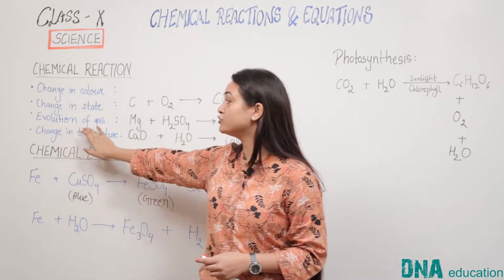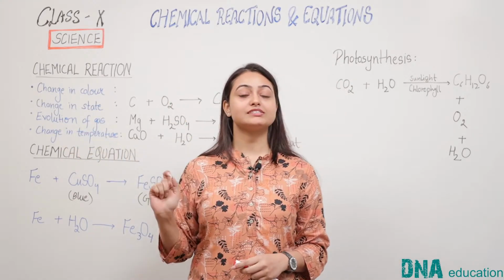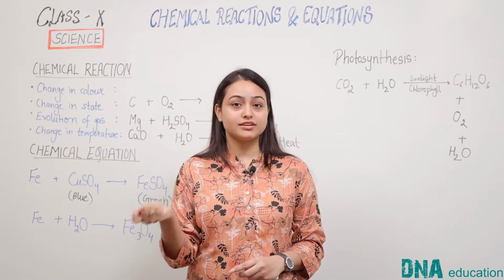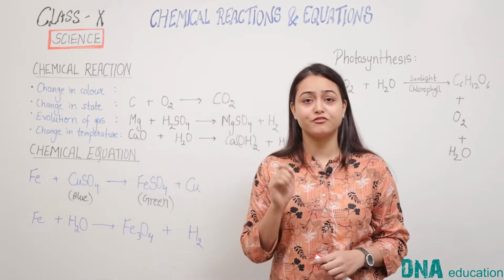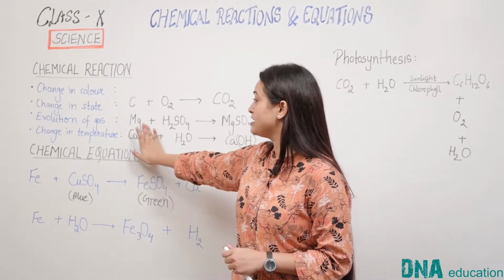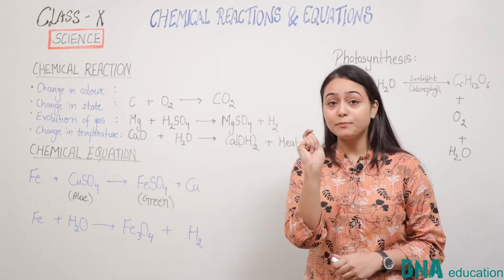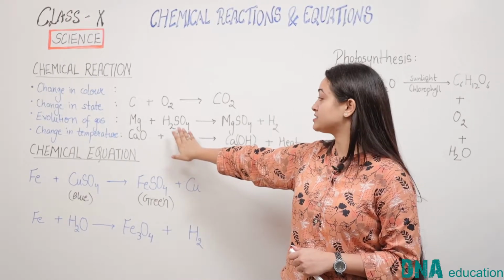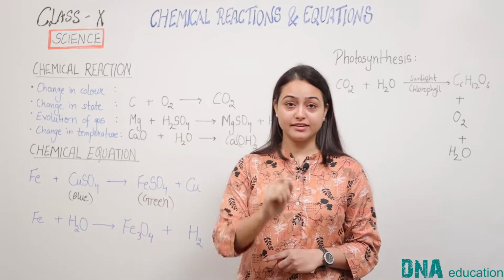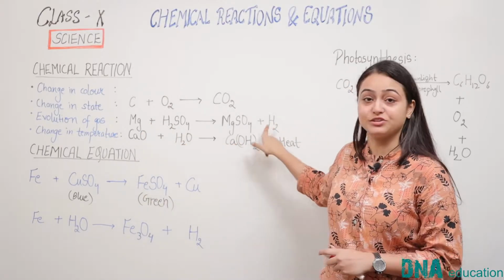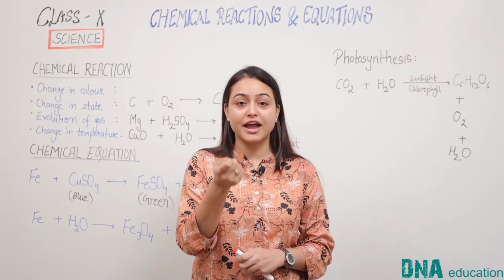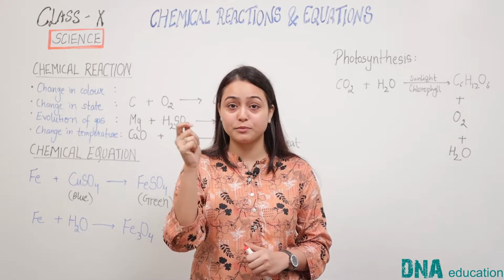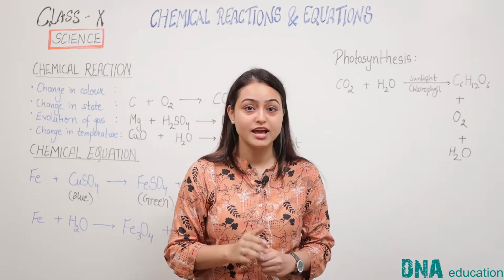Next is evolution of gas. Usually it is seen that whenever a chemical reaction takes place, some gas or other is evolved. For example, a very common example is this. When a metal piece of magnesium is dropped into sulfuric acid, then hydrogen gas is released. We have seen that hydrogen gas release is witnessed by the occurrence of a pop sound when a burning matchstick is brought near it.